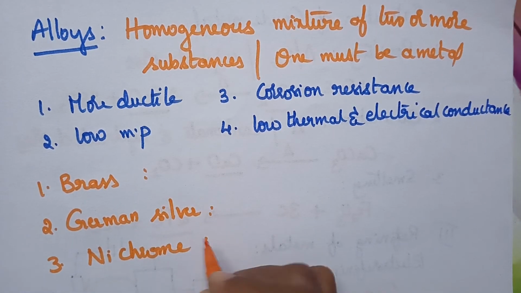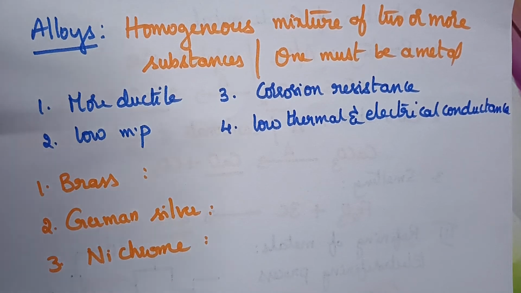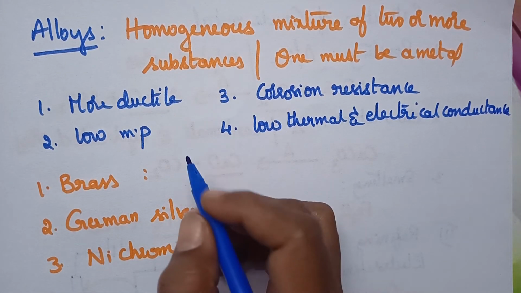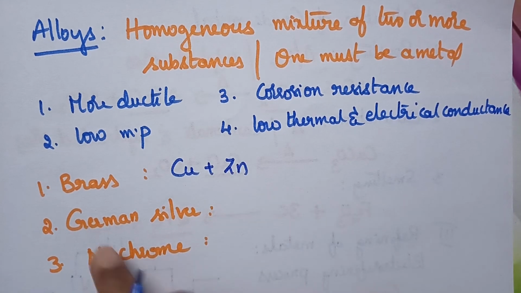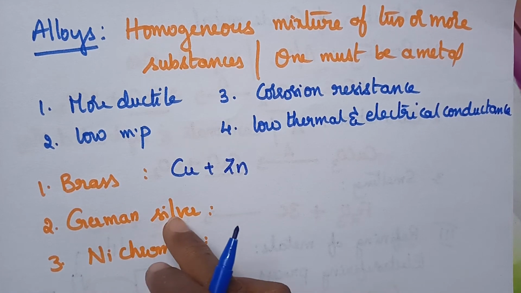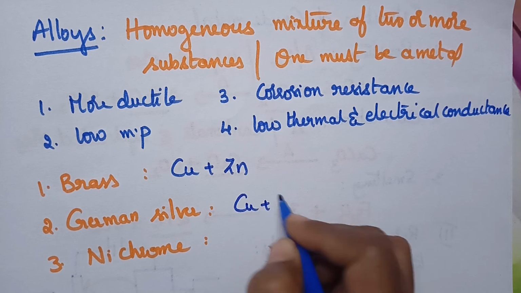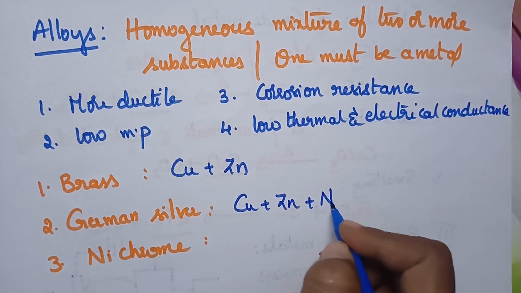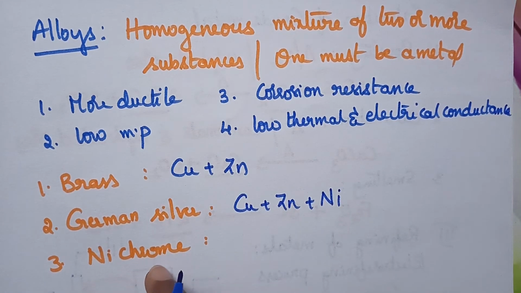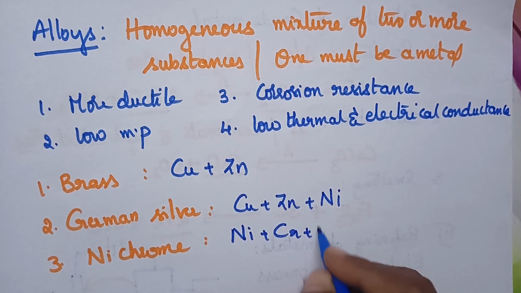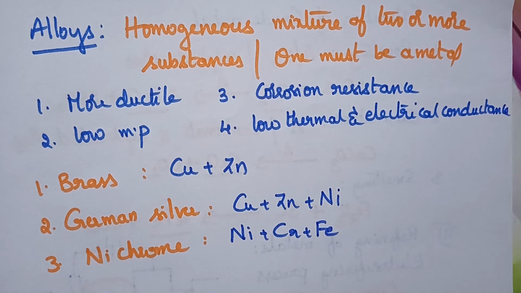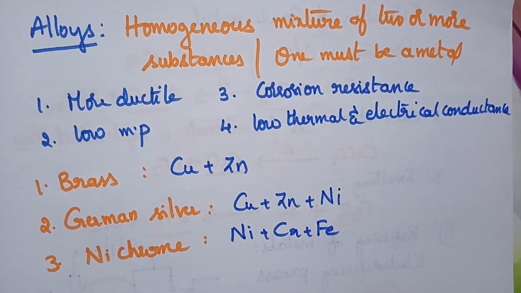Coming to the composition, brass is an alloy of copper and zinc, whereas German silver is an alloy of copper, zinc and nickel. And Nichrome is an alloy of nickel, chromium and iron. So always remember, these alloys have better properties than the metals.